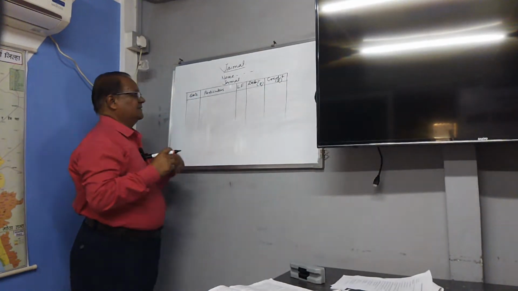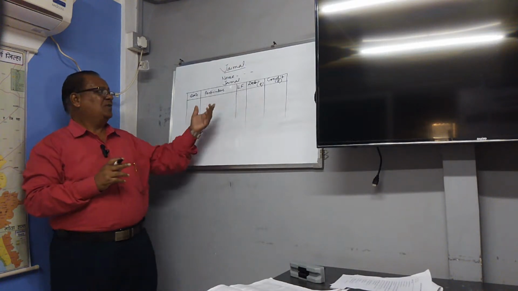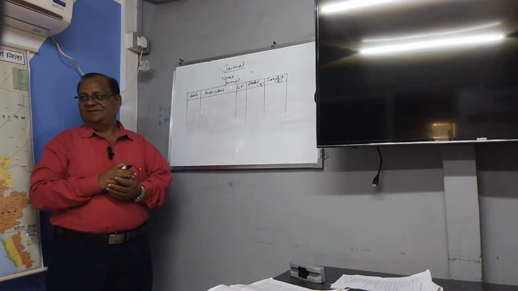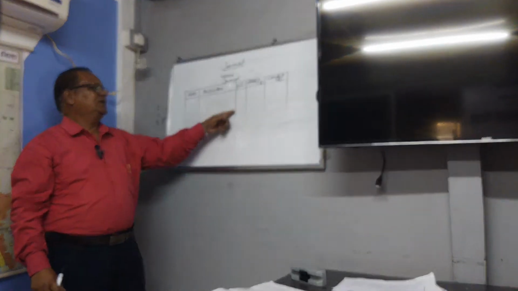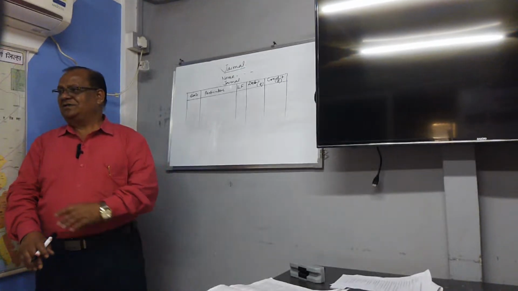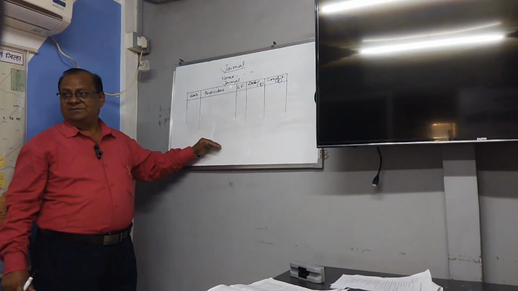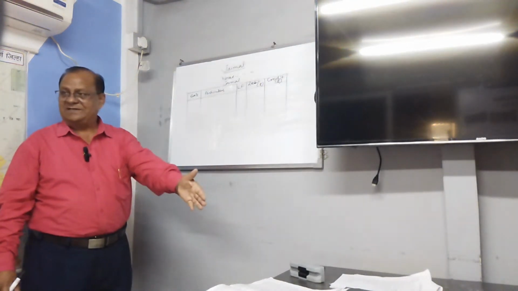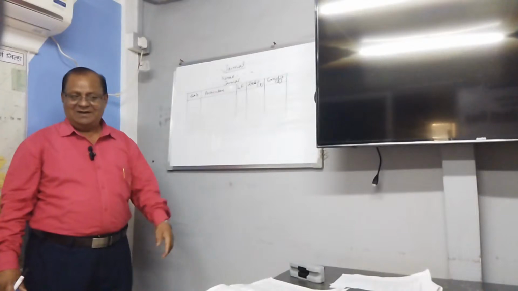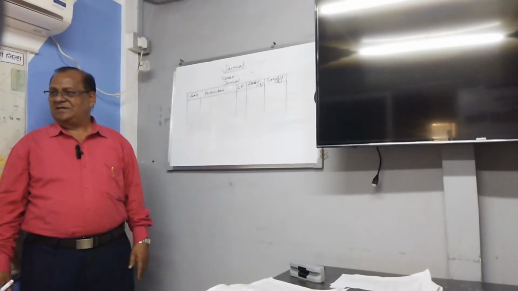Now just see here. This is the format of a journal. In this form we have to record the transactions. Let me explain. How many columns are there? 1, 2, 3, 4, 5 columns. For a journal, there are 5 columns, and we have to record in this form. They ask for 5 journal entries for 5 marks. I will see this problem, but first I will explain what a journal is and how to record it.